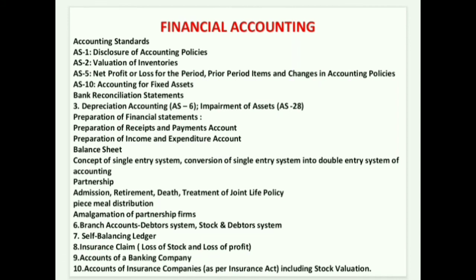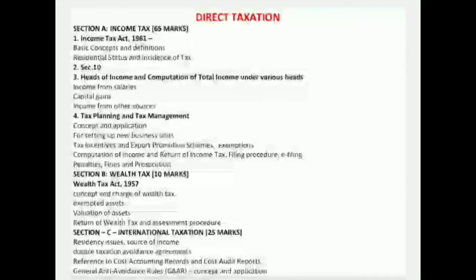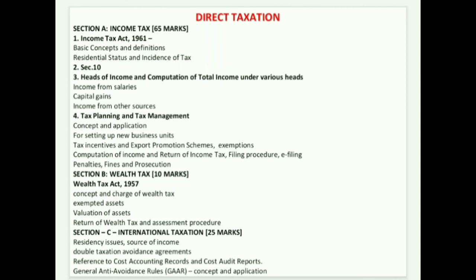Okay, so let's talk about direct taxation. Starting with Section A, income tax, which will be of 65 marks. We have the Income Tax Act 1961, basic concepts and definitions, residential status, incidence of tax, section 10, heads of income and computation of total income under the various heads, income from salaries, capital gains, income from other sources.